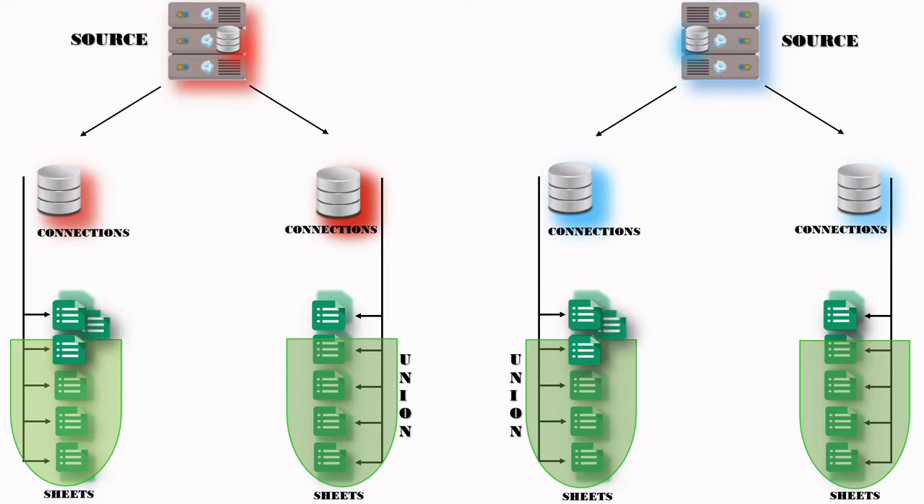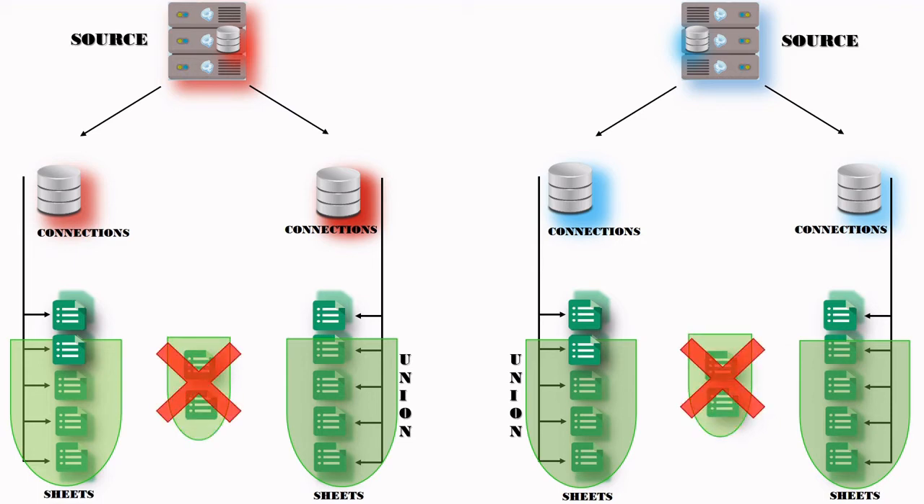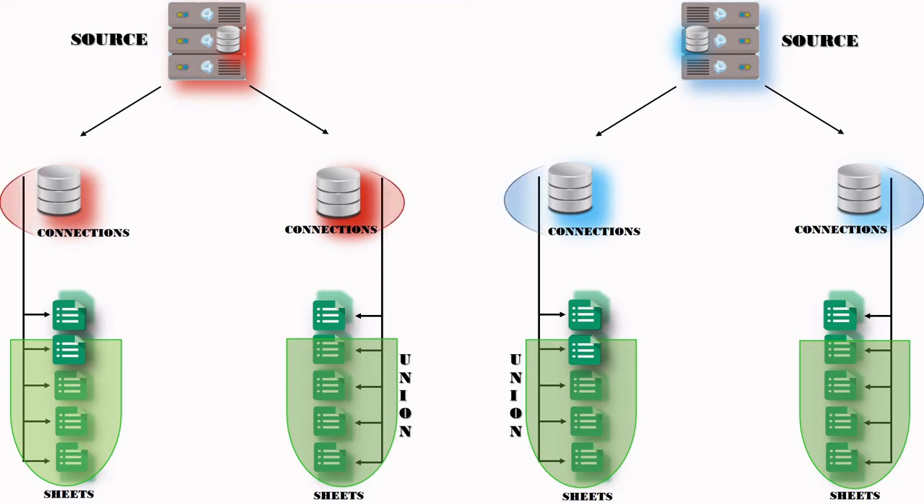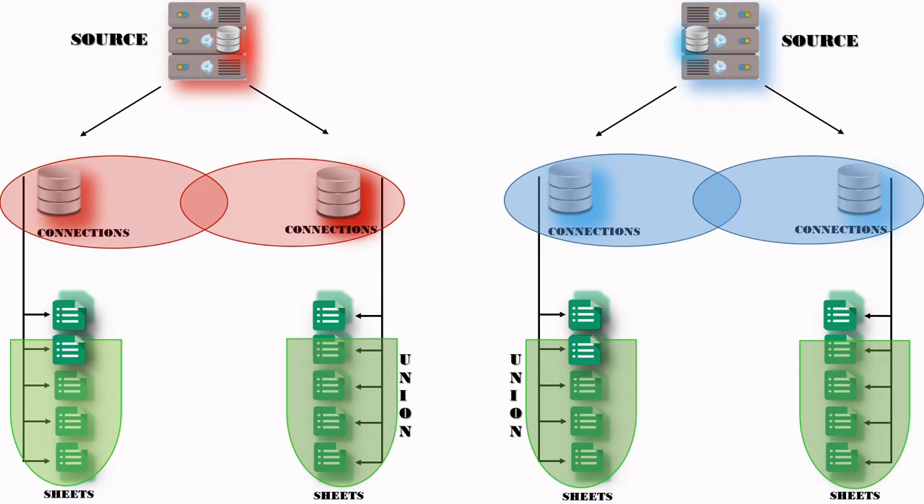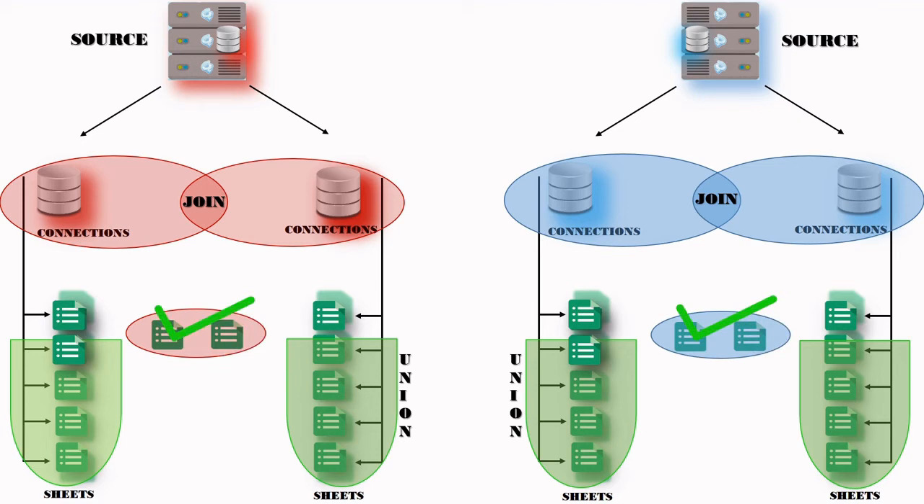Whereas sheets of different connections cannot be combined together using unions. So can't we combine them? Yes, we can combine them using joins. So, sheets of different connections can be combined together using joins, and these types of joins are called cross-database joins. So, cross-database joins are the joins in which the data can be joined between two different connections.